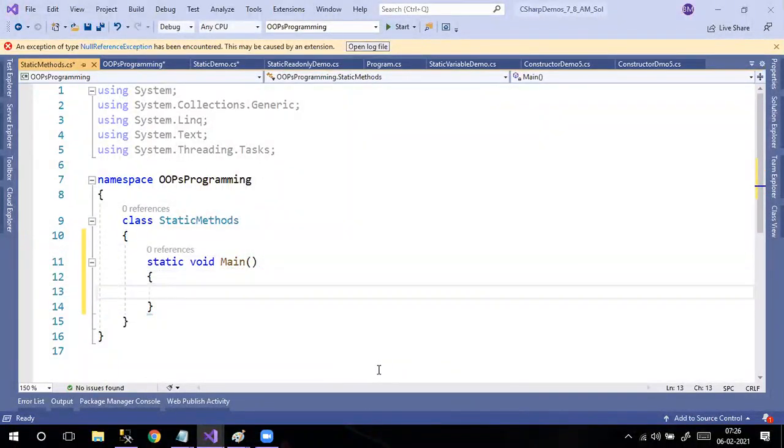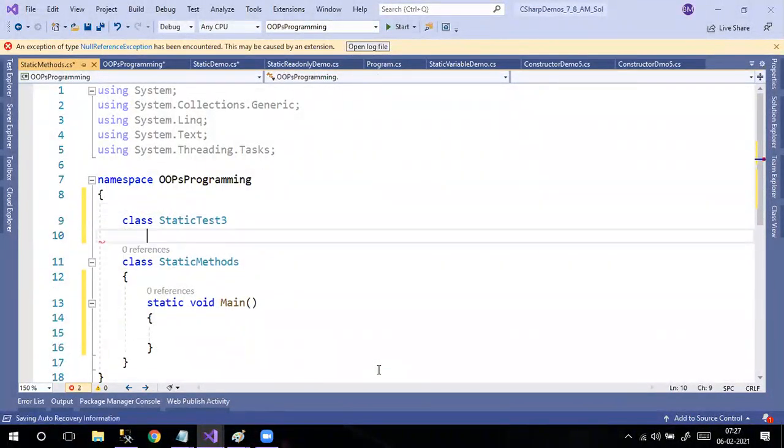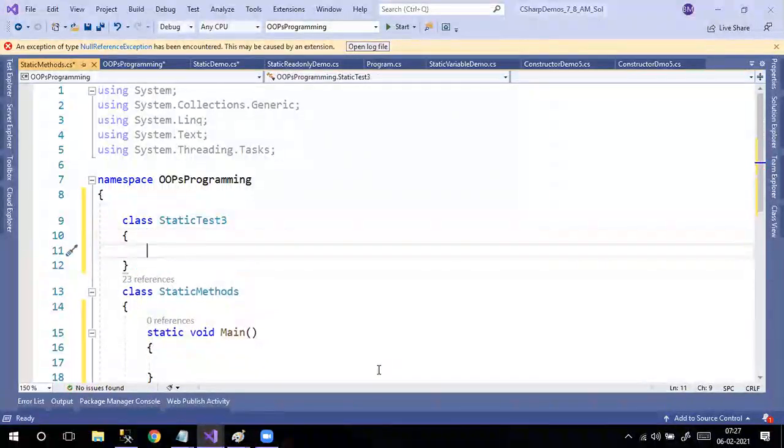In this static void Main, I'm going to add one more class, static test3, and here I want to create one static method and one normal method.